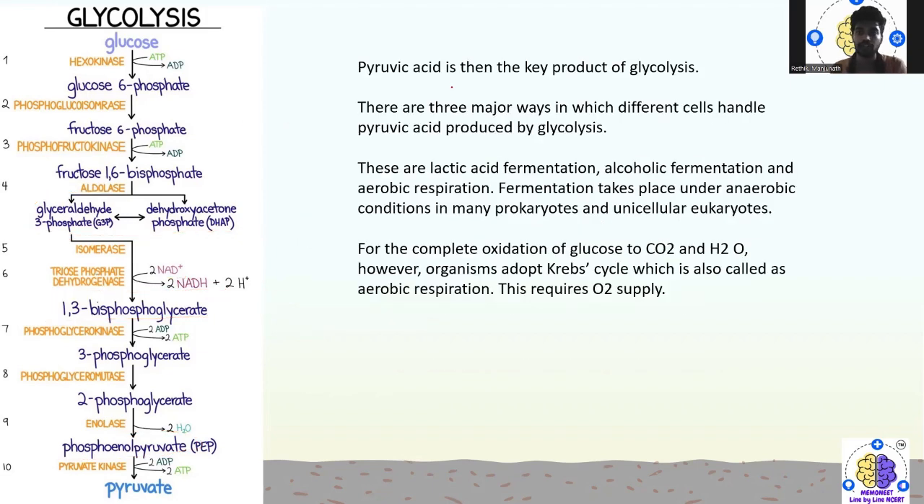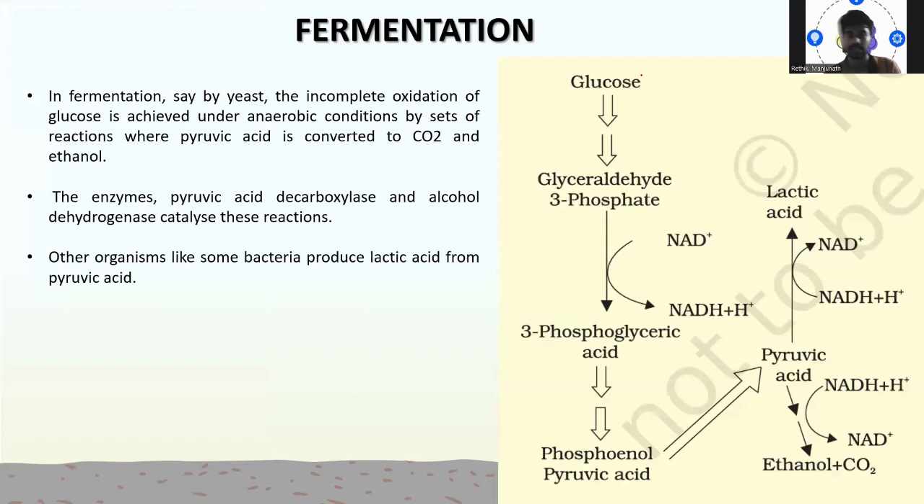So after that, you are going to see the pyruvic acid. The pyruvic acid at the end is actually a key product of glycolysis. There are three major ways in which different cells handle pyruvic acid produced by glycolysis: lactic acid fermentation, alcoholic fermentation, and aerobic respiration. Fermentation takes place under anaerobic conditions in many prokaryotes and unicellular eukaryotes. For the complete oxidation of glucose to carbon dioxide and water, however, organisms adopt the Krebs cycle, which is also called aerobic respiration, which requires oxygen.